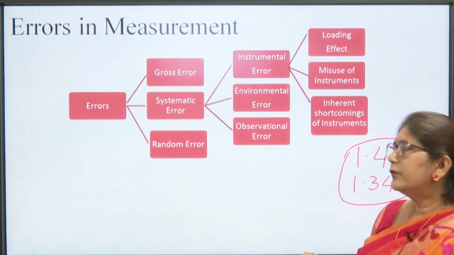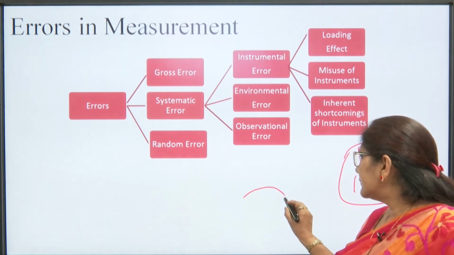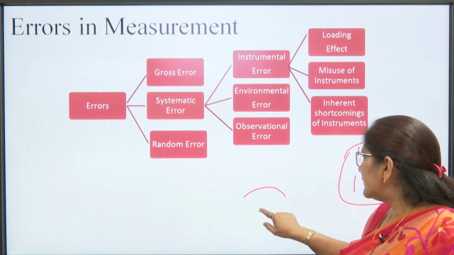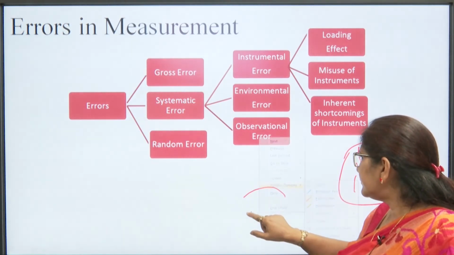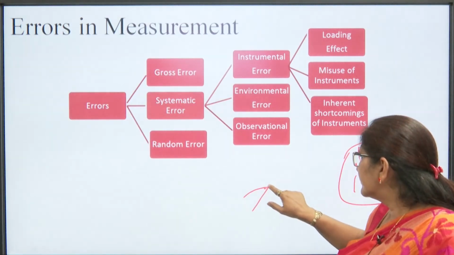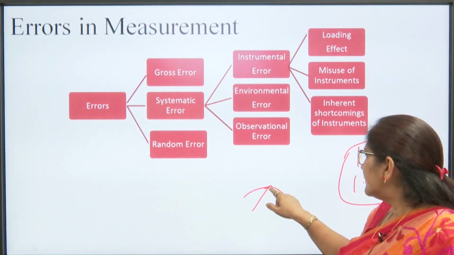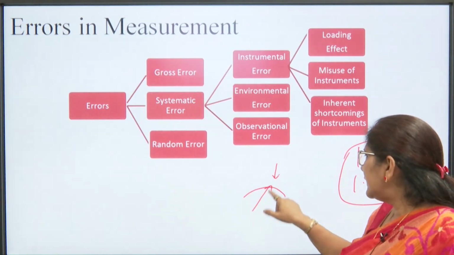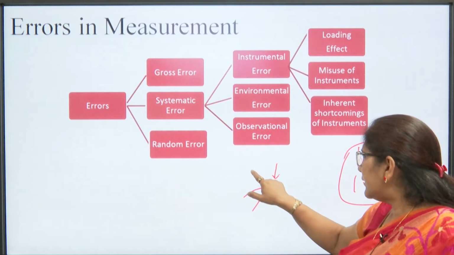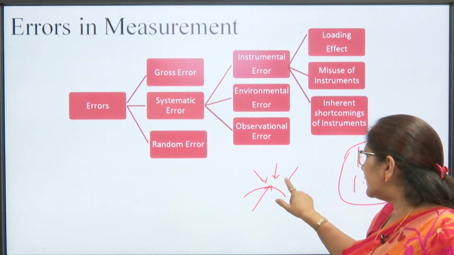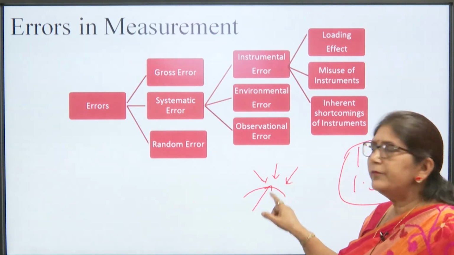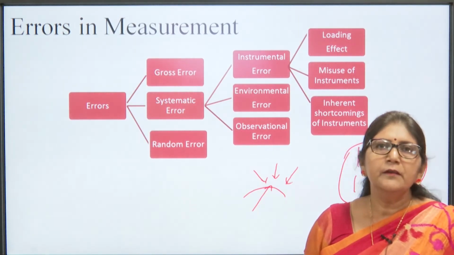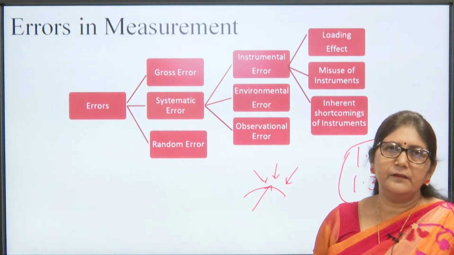Suppose this is an instrument scale and this is the indicator. If we read this value straight on from this position, then it will give the right value, but if we see from this location or this location, then it will give a different value. So, that is the observational error. This is also called parallax error.